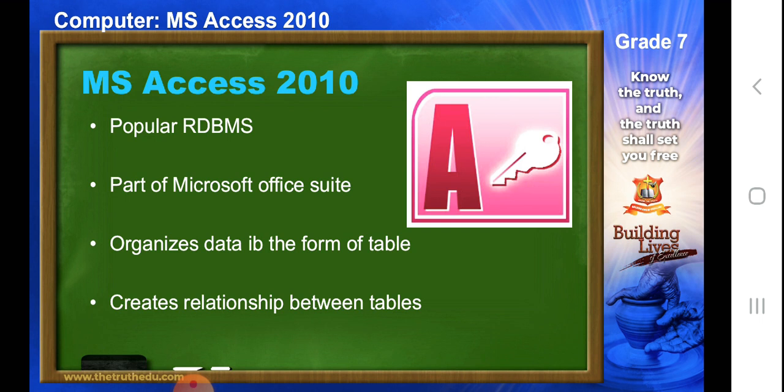Tables are the building blocks of a database. They can store complete data in a structured manner. Structured manner means how the rows and columns are arranged, how the fields are arranged, and we are going to feed the data accordingly. For example, in the number field, we can only enter numbers and not alphabets, and in the alphabet field we can only enter alphabets and not numbers. So there are specific rules for it.